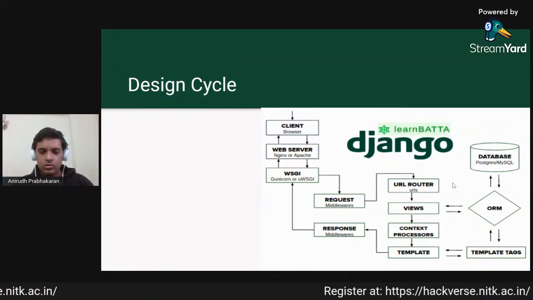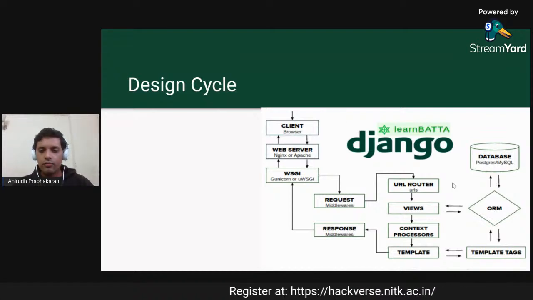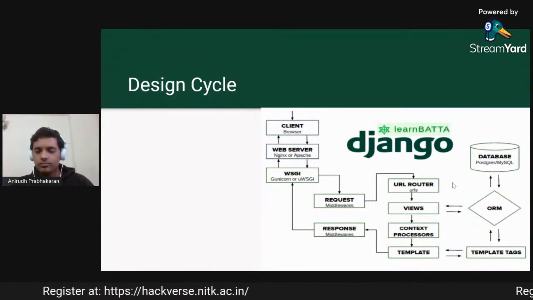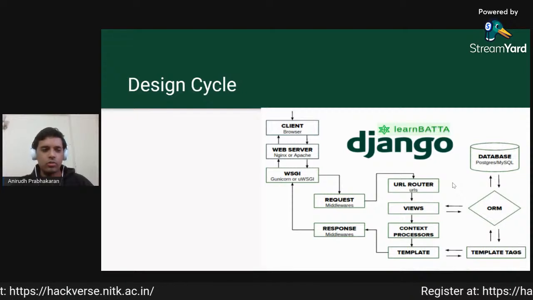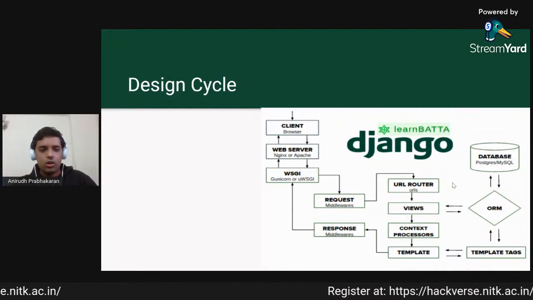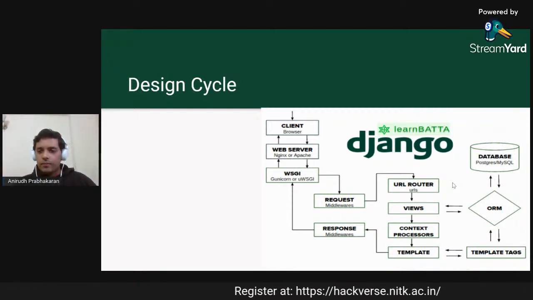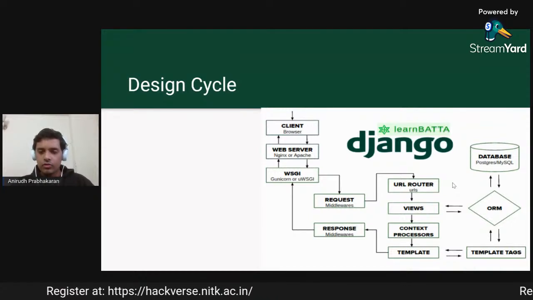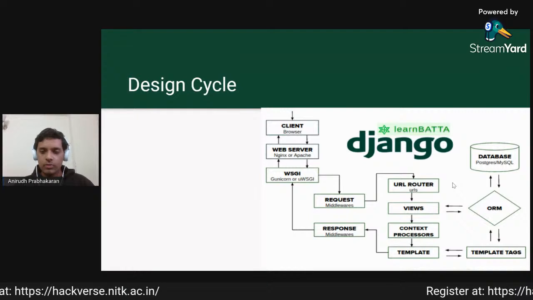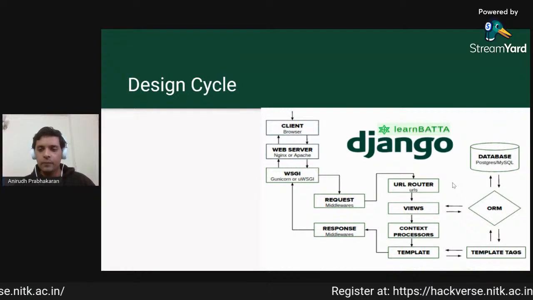Now when we come to views, views are basically the core logic of the function, which will communicate with the database in the form of an ORM, which is the object relational model. That ORM will fetch data from the database and it will return it back to the view in a way that is queryable by Python in a simple API.